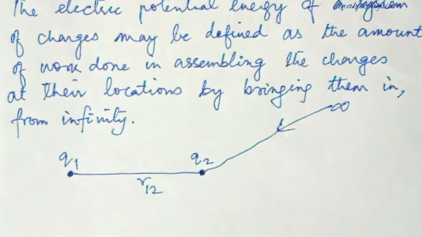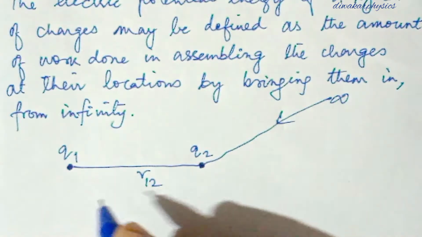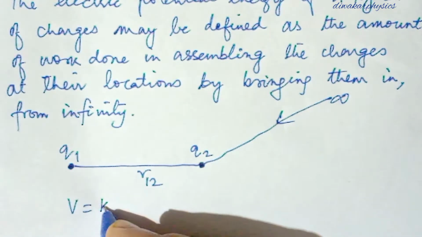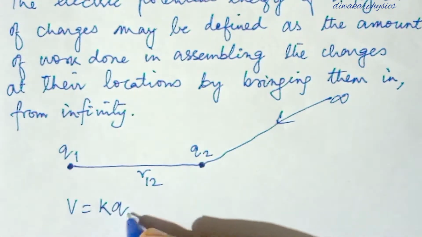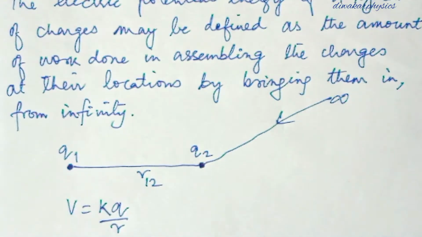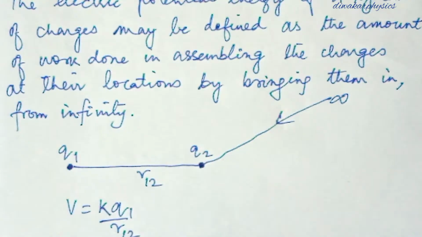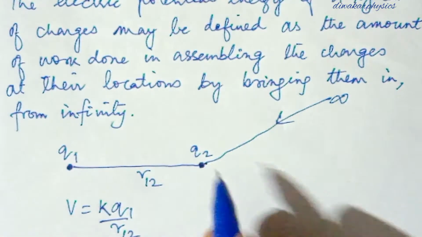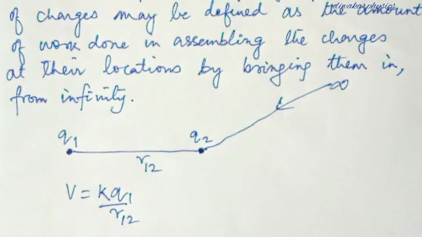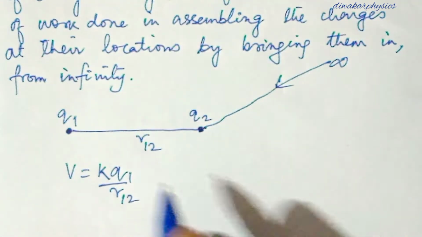Then how much field is there? You know, V is equal to K Q by R. So K Q1 by R12 is the field of this charge at the distance R12, and this is the potential at this point. Now what is the work done?